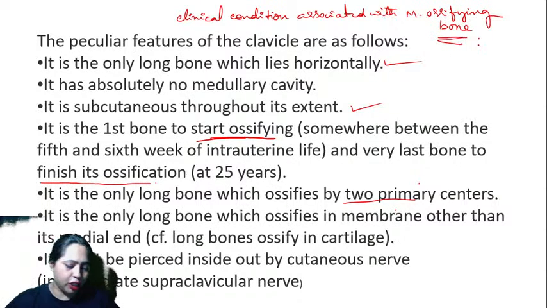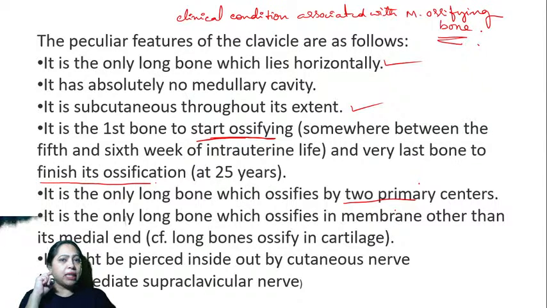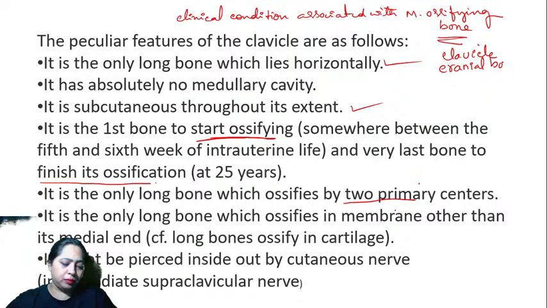Anybody has any idea? Those bones are the clavicle, the cranial bones, and we have one more, that is the mandible. What is the clinical condition?